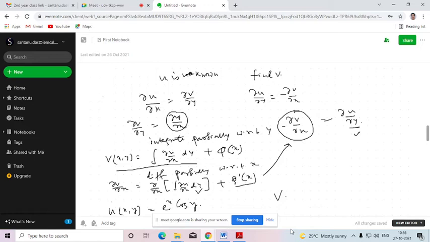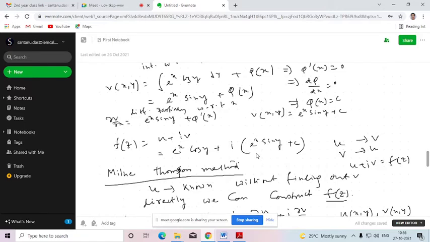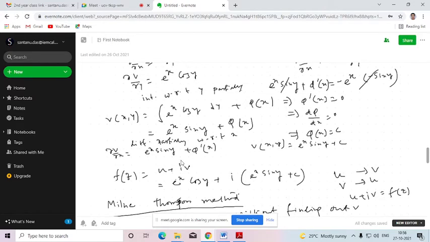Now there is another method. This is the third method. What is the significance of this third method? If we use the first or second method, and you are asked to find out or construct the analytic function, you get the analytic function in terms of x and y. But this is a function of z. If you are asked to find the function in terms of z, you won't be able to find it from here, because you need to replace x plus iy by z. It will be very tough for you to convert this into a function of z.